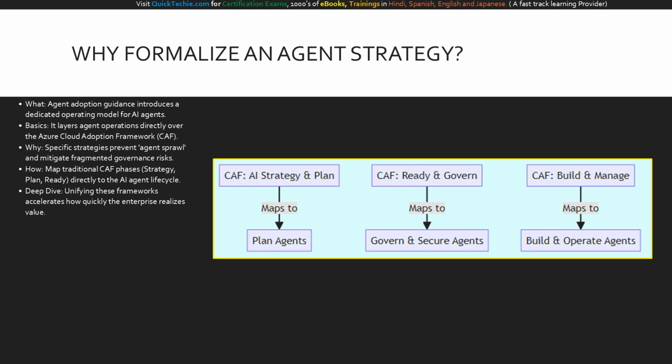Take a look at this alignment diagram. On the left side, we have the traditional cloud adoption framework phases. On the right, we have the corresponding agent lifecycle phases. Notice how the CAF strategy and plan phases map directly to plan agents, where we document business outcomes and prioritize use cases. Next, the CAF ready and govern phases map to govern and secure agents, establishing our landing zones and data boundaries. Finally, the build and manage phases align with build and operate agents, where we standardize our development processes and set up telemetry. This unified model ensures consistency.